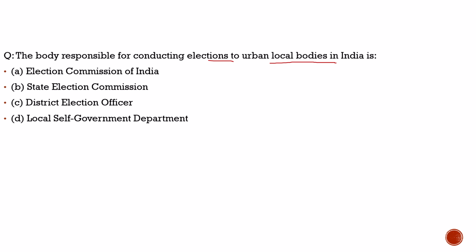Here the question says: the body responsible for conducting elections to urban local bodies in India is it the Election Commission of India? No. Is it the district election officer? No. Is it the local self government department? No. Then it is definitely the State Election Commission. It is responsible for conducting elections to urban local bodies and the panchayati raj institutions. So with this, let's move towards another question and try to solve it.